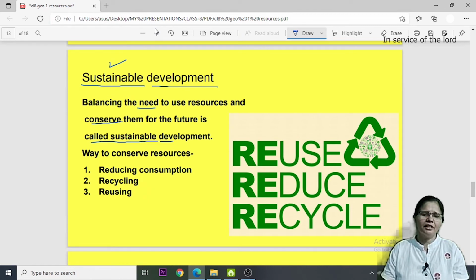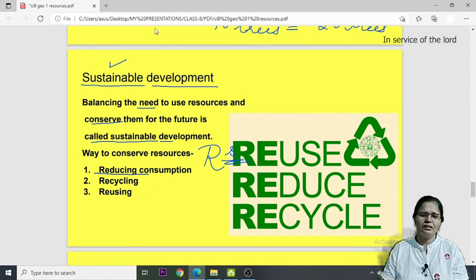So there are three ways to conserve the resources. These are known as the 3 R's. First R is reducing consumption. It means you can reduce your needs, demands, or use in a very careful manner, or you can reduce the consumption. So this is your first R.